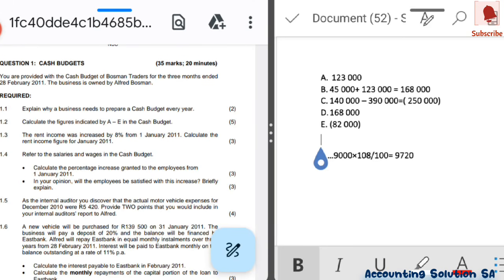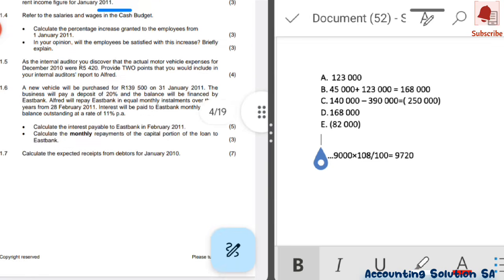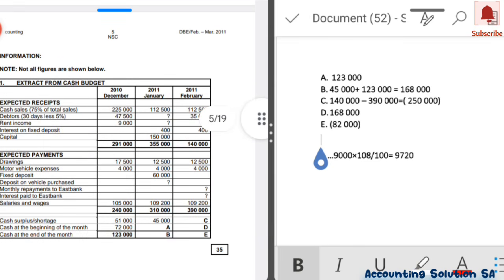Let's first check how many percent increase. We have to refer to salaries and wages under our expected payments. If you check, December was 105,000. Now it's 109,200. Obviously, there's an increase of 4,200.